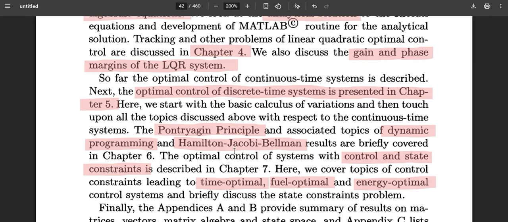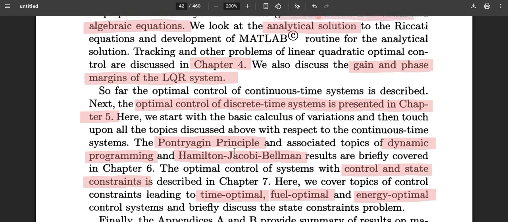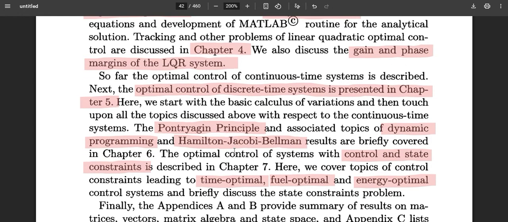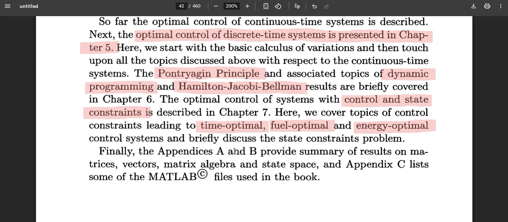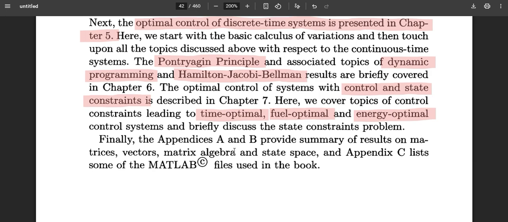6. And also the other part, dynamic programming, will be introduced, and dynamic programming gives a similar result to what calculus of variations gives as the Euler-Lagrange equation. Here the Hamilton-Jacobi-Bellman equations will be introduced, and chapter 7 will give you a special performance index for special topics on control constraints, like time control, fuel control, and energy control, which will be briefly described. This chapter will give you overall ideas of what optimal control systems are, and that can be the foundation for the currently fancy topics like reinforcement learning.